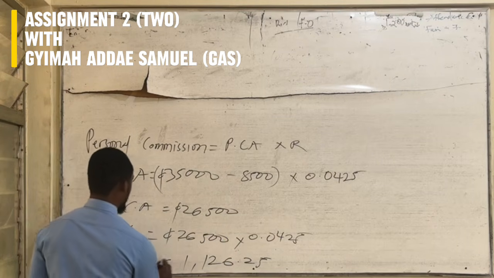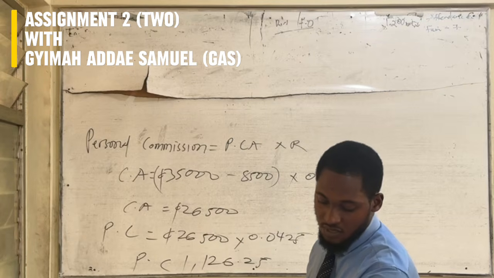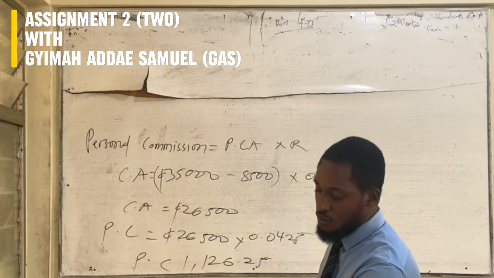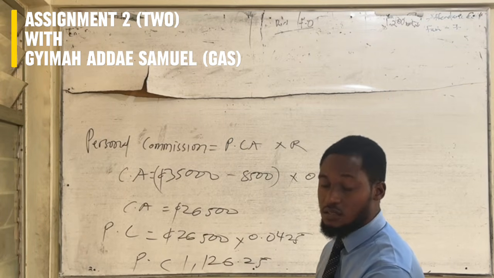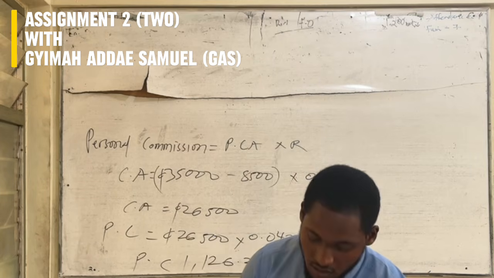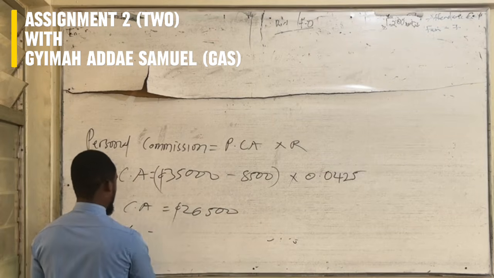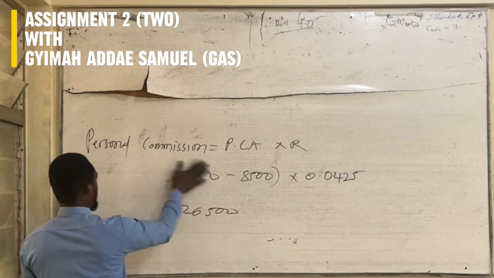So this is the personal commission we have now, which is 1,126.25. Let's go ahead to find the override, which is going to help us compute our total earning.